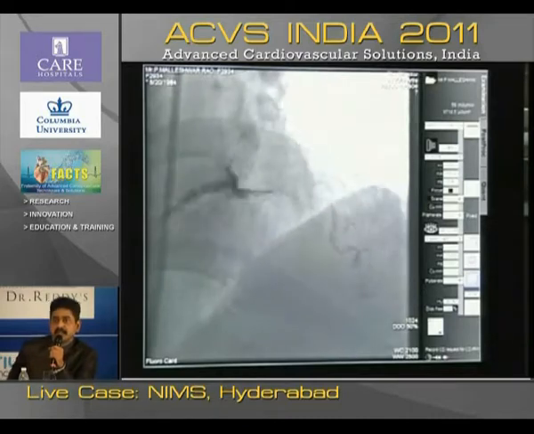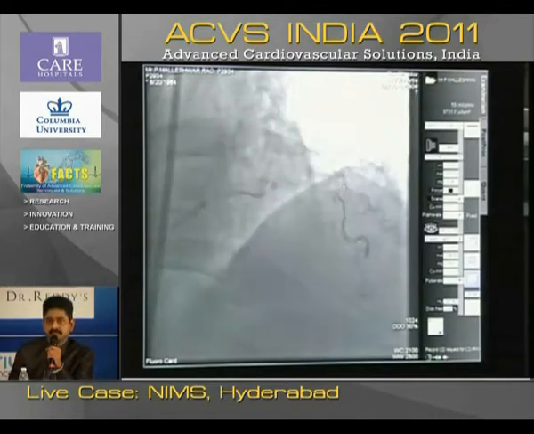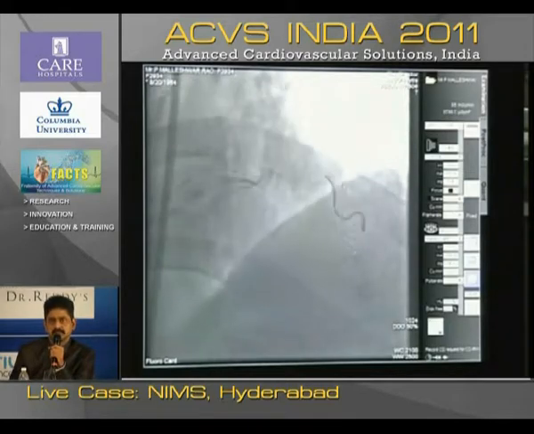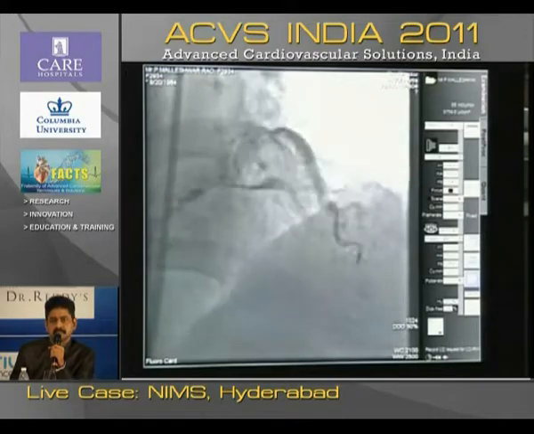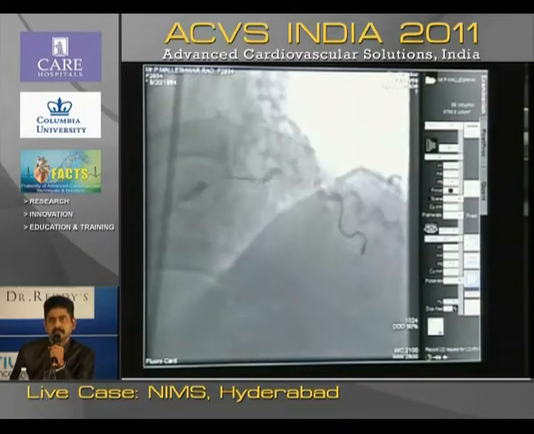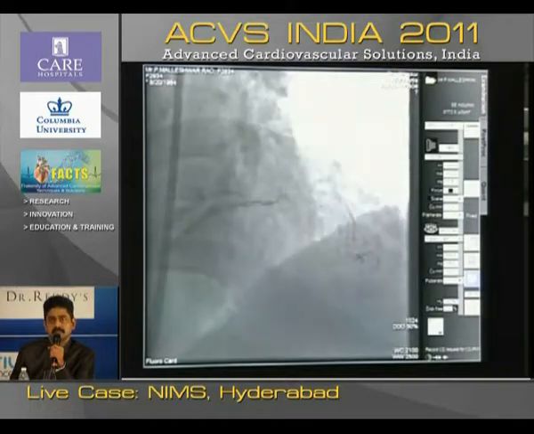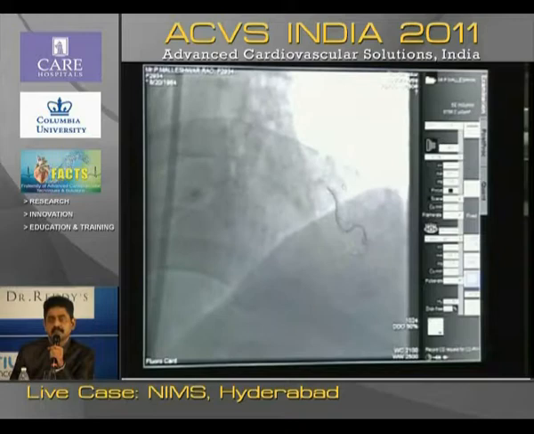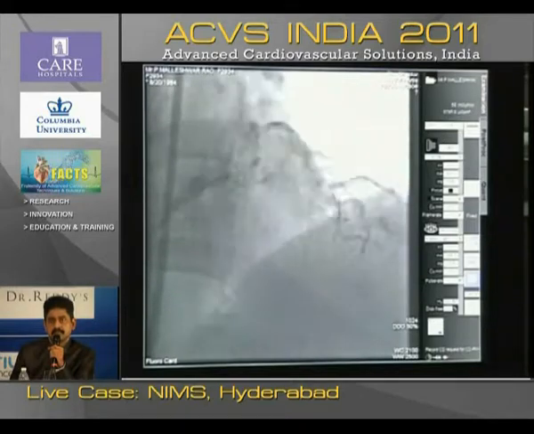Dr. Raghu, can I make a point? There are a few ways where you can untwine the wires, because a lot of people will be learning from this. Most of the intertwining of the wires happens outside the guide catheter. So number one, you take some time and untwine the wires outside the guide catheter.